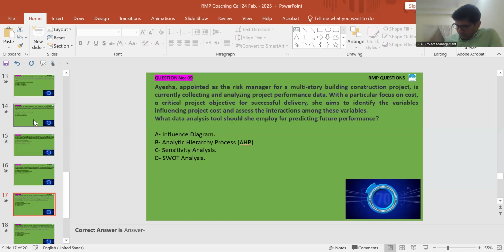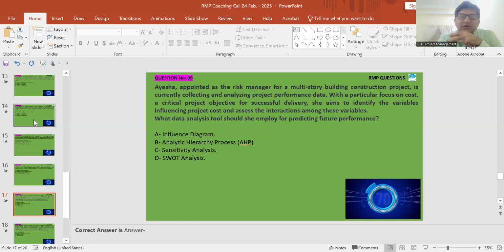I'll eliminate D first, sir. SWOT analysis won't help here, sir. Cost, critical project, successful delivery. Influence diagram, I'll eliminate influence diagram, sir. Option D and option A are eliminated. From B and C, mostly I'll go with option C, sensitivity analysis.